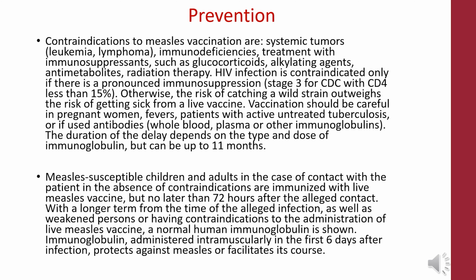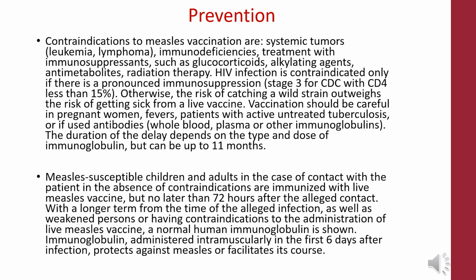Contraindications to measles vaccination are systemic tumors, immunodeficiencies, and treatment with immunosuppressants such as glucocorticosteroids, alkylating agents, antimetabolites, and radiation therapy. HIV infection is a contraindication only if there is pronounced immunosuppression. Otherwise, the risk of catching a wild strain outweighs the risk of getting sick from a live vaccine. Vaccination should be careful in pregnant women, in fevers, in patients with active untreated tuberculosis, or those who received antibodies. The duration of the delay depends on the type and dose of immunoglobulin, but can be up to 11 months.